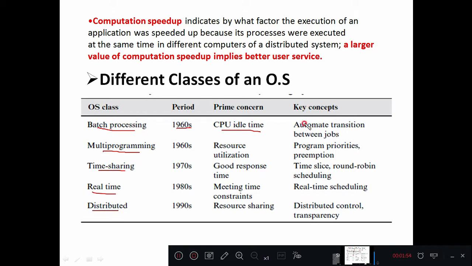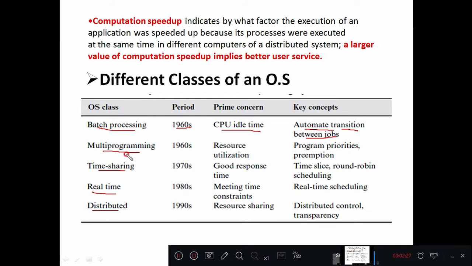operating system. So what are the key concepts here? Automate the transition between jobs, right? So the user jobs are provided in the form of batches, right? That we will see later in detail. When one batch of the user jobs gets completed, automatically the CPU has to switch to the other batch, right? So in this way the CPU idle time is going to be reduced.